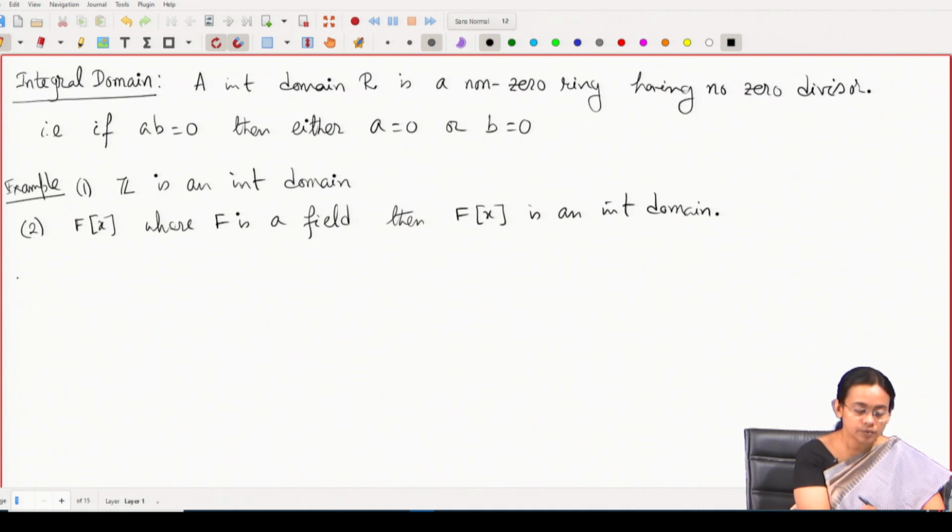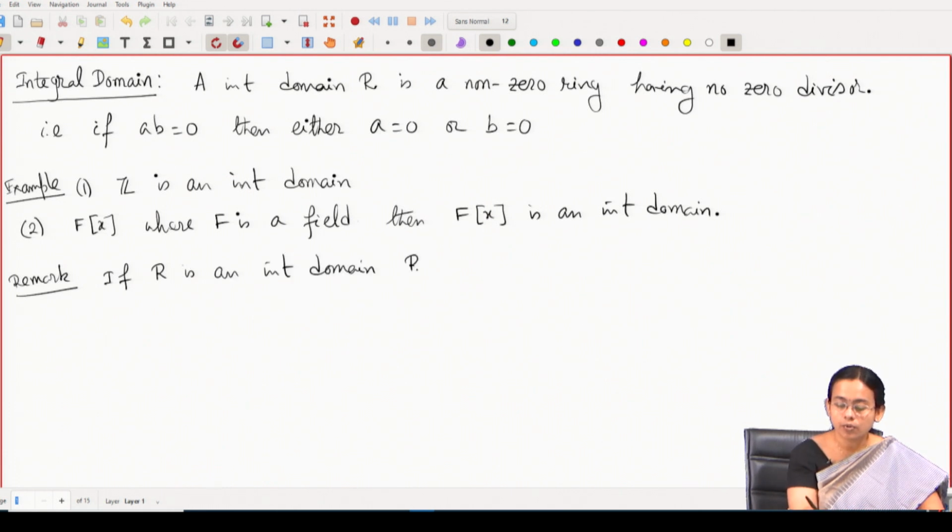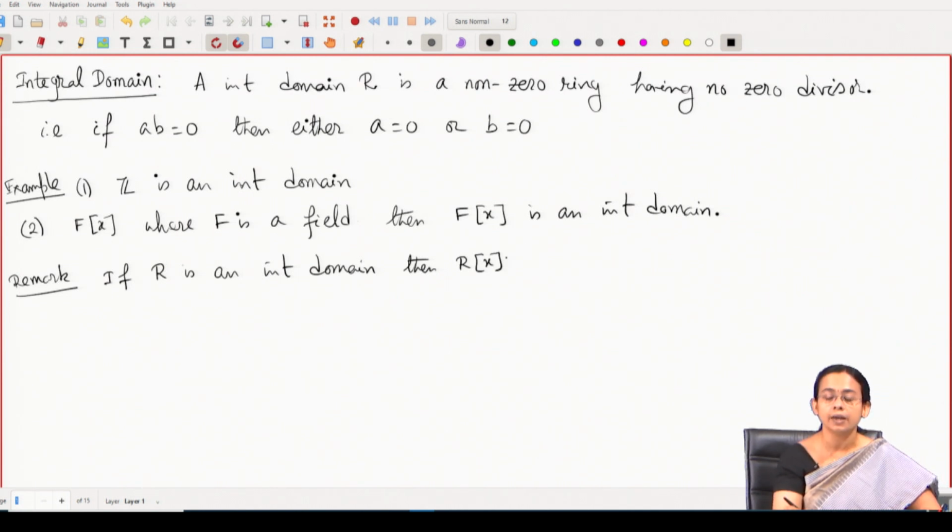So, the remark that I would like to make is the following: if R is an integral domain and you consider the polynomial ring over R in the indeterminate x, then this is an integral domain. But if R is not an integral domain, in that case R[x] need not be an integral domain.